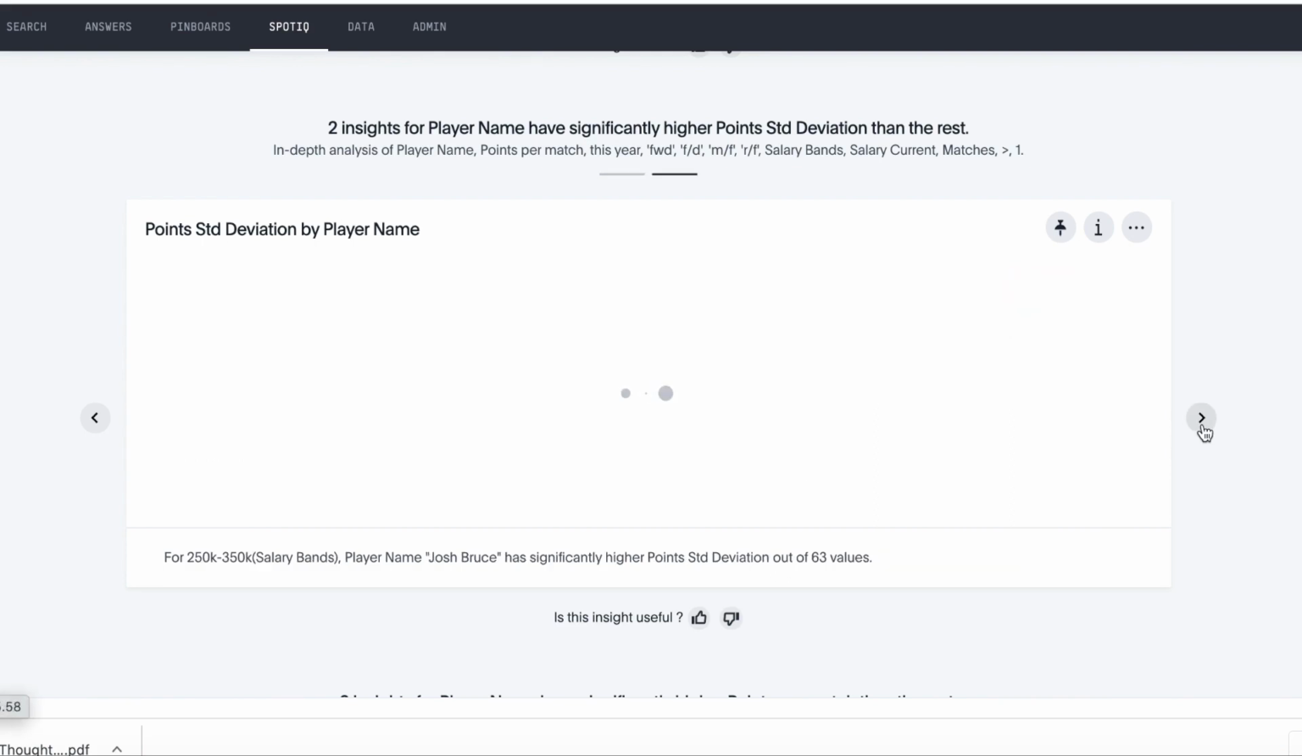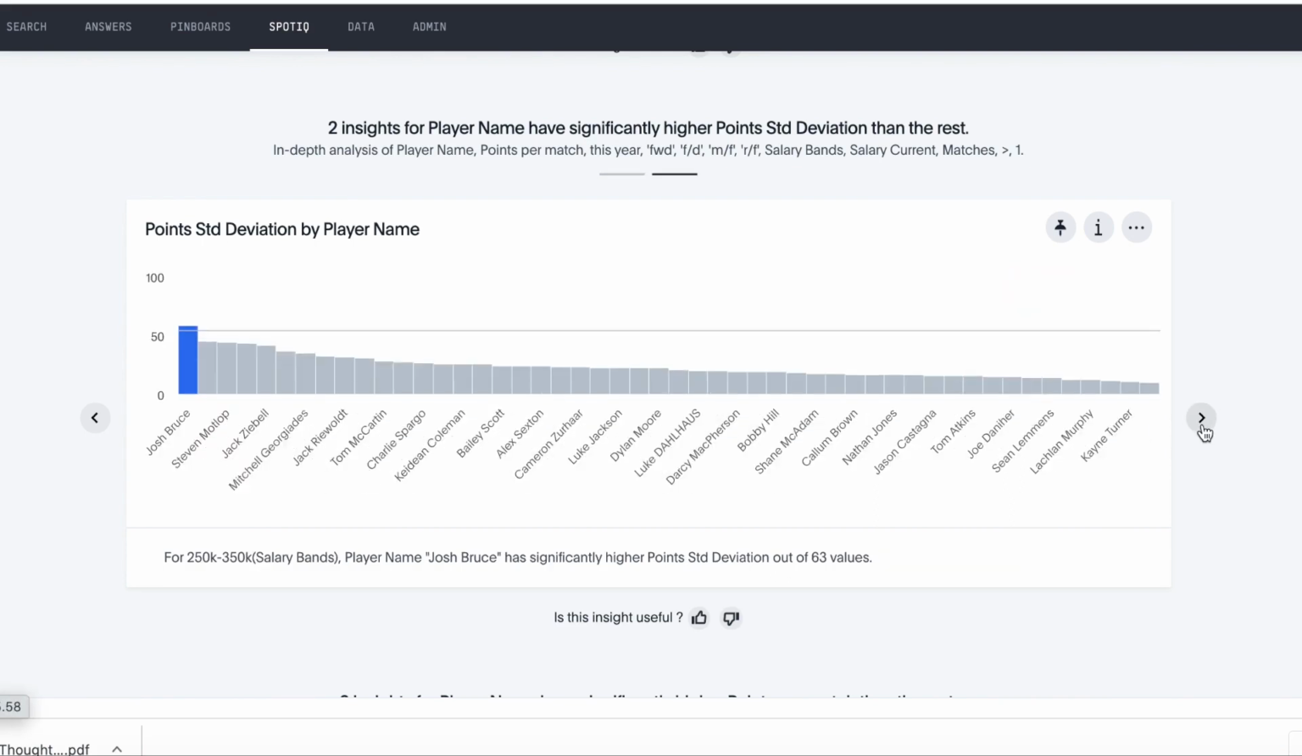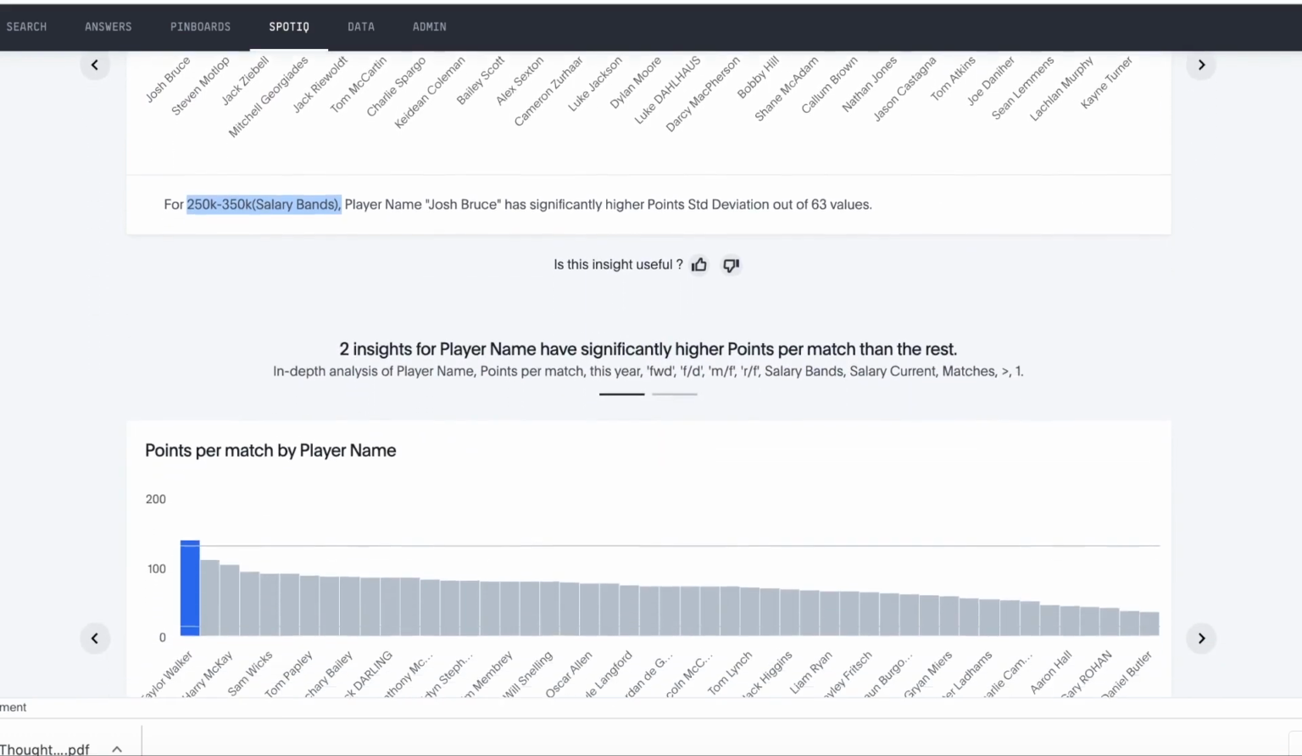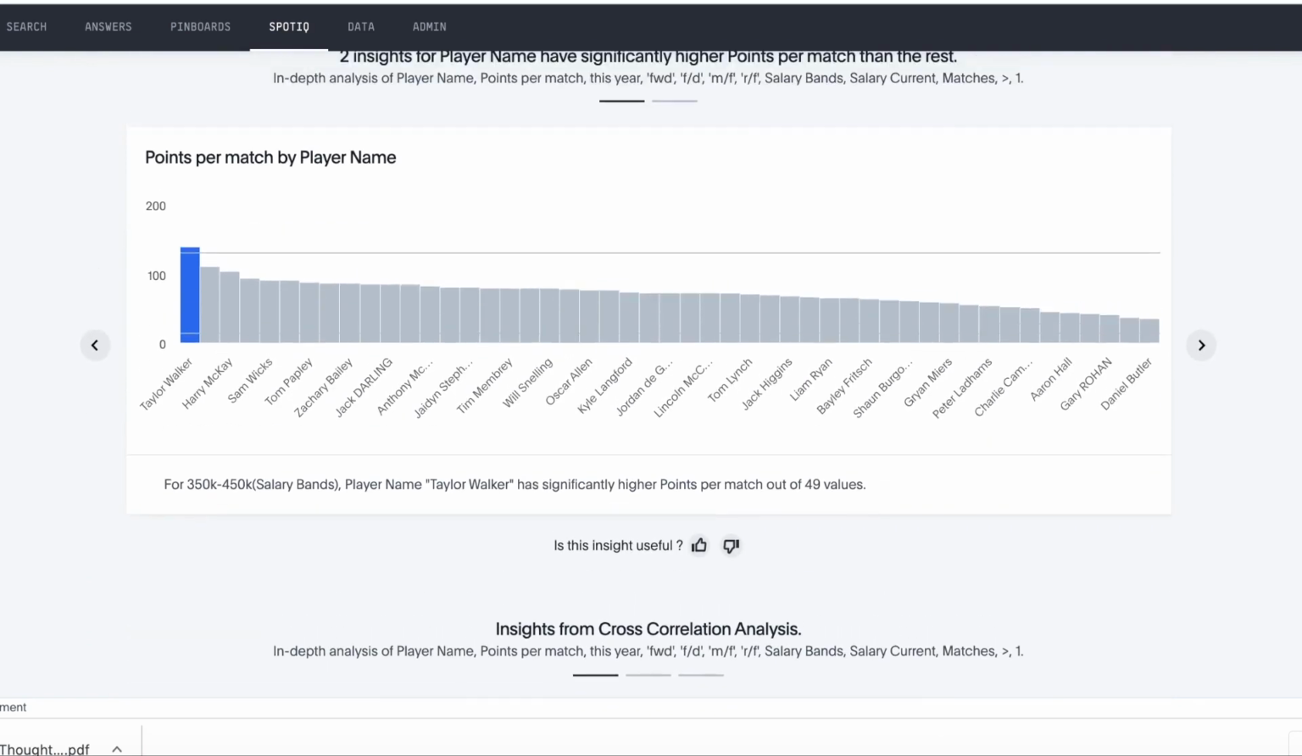And if we look at the second one, and we can see here actually in 250 to 350k banding, we can see here Josh Bruce is an outlier in that we can definitely, from his performance last week, kicking 10 goals, returned an excellent points per match for last week, but is this something he'll be able to consistently return? So let's have just a quick look, see what else there is. Points per match by player name. So this is highlighted in the 350 to 450k salary band that Taylor Walker is our outlier.